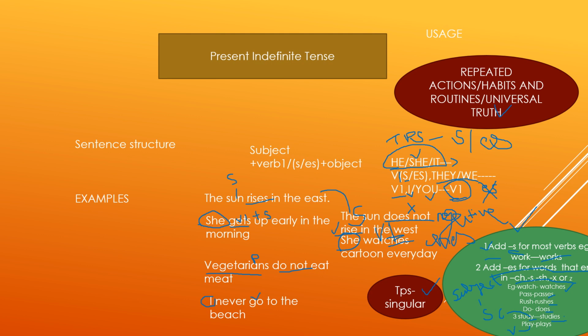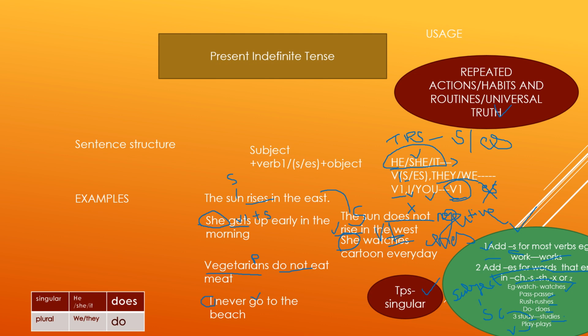So if a word ends with y and we see a consonant immediately before it, then we will drop y and add ies to it. But if a word ends with y and we see a vowel immediately before it, then we will add simply s.